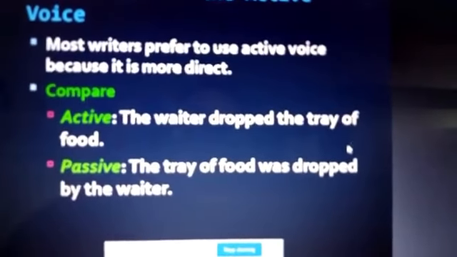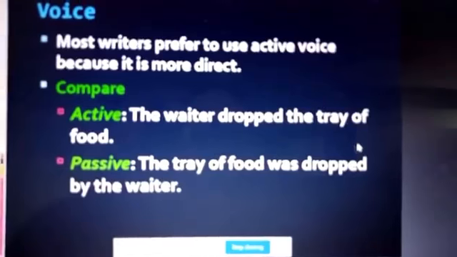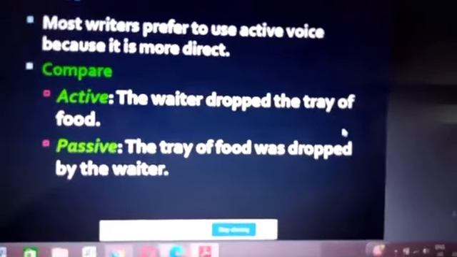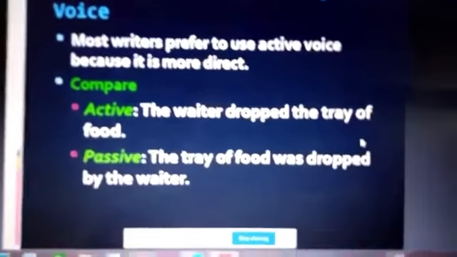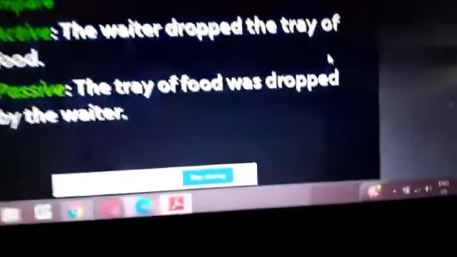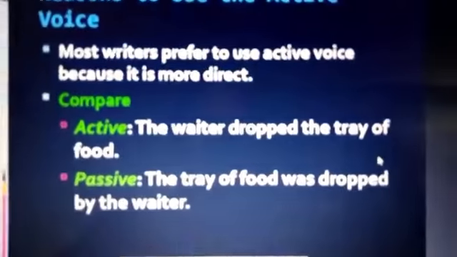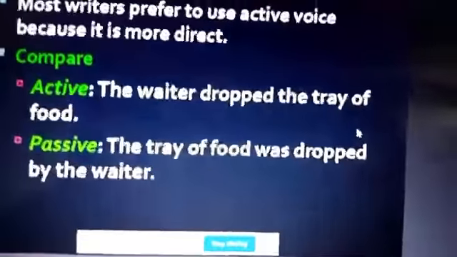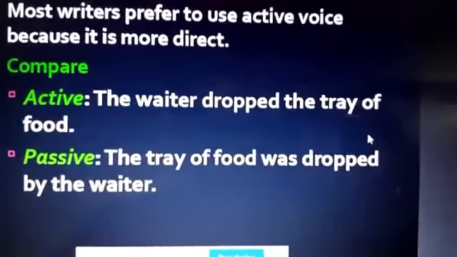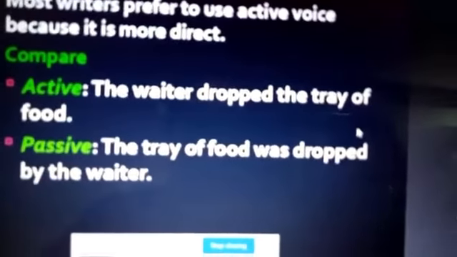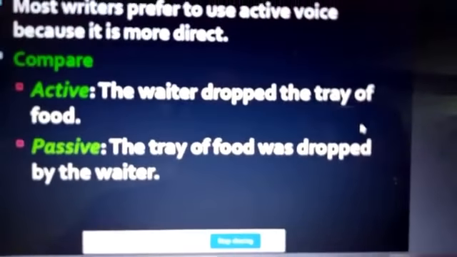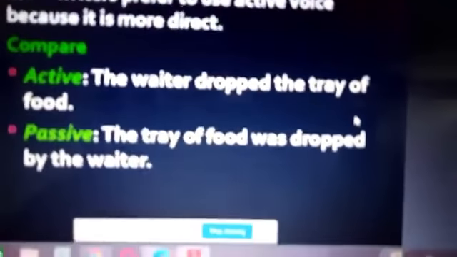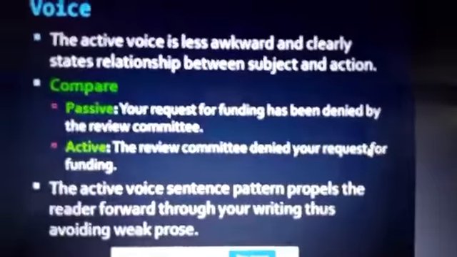Compare active voice: The waiter dropped the tray of food. Passive: The tray of food was dropped by the waiter. This means that the active voice focuses on the waiter, whereas the passive voice focuses on the object of the active, that is the tray of food, which becomes the subject of the passive.